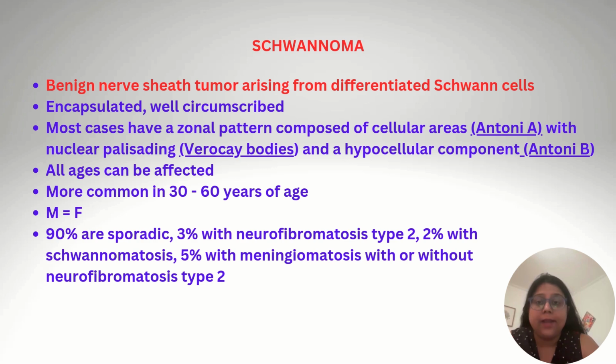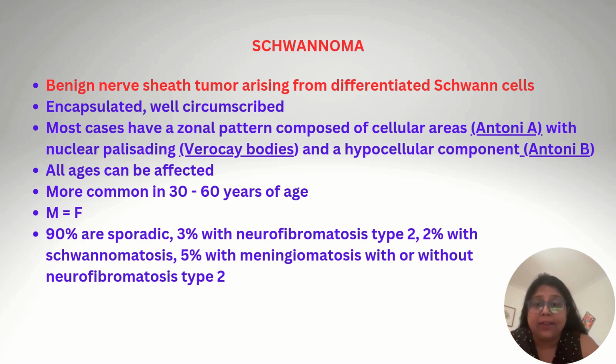Schwannomas are benign nerve sheath tumors arising from differentiated Schwann cells. They are encapsulated and well circumscribed. Most cases have a zonal pattern composed of cellular Antoni A areas with nuclear palisading, the Verocay bodies, and a hypocellular component known as Antoni B areas.